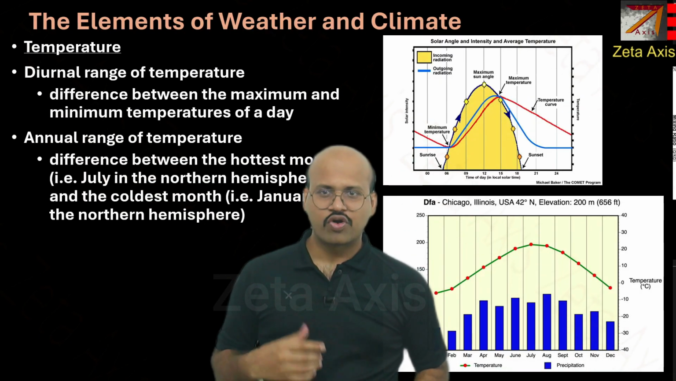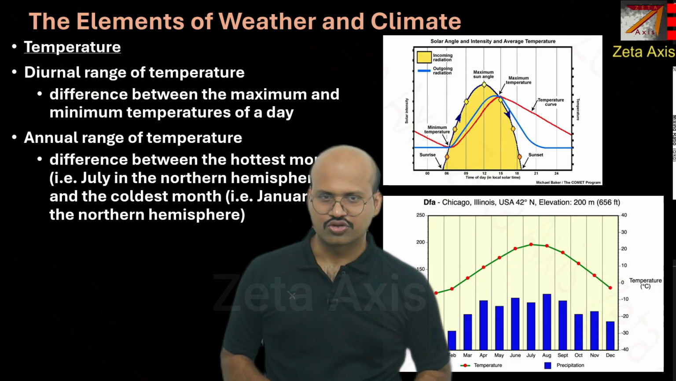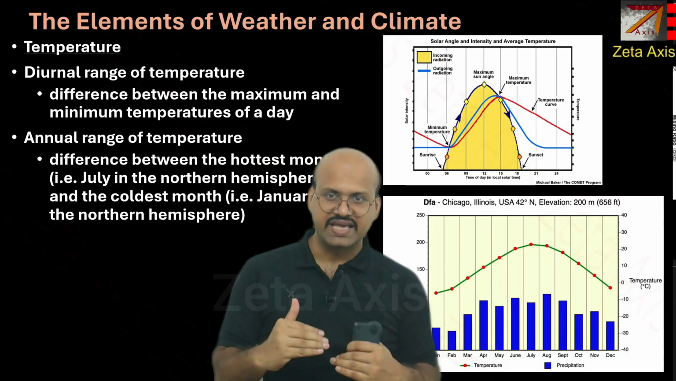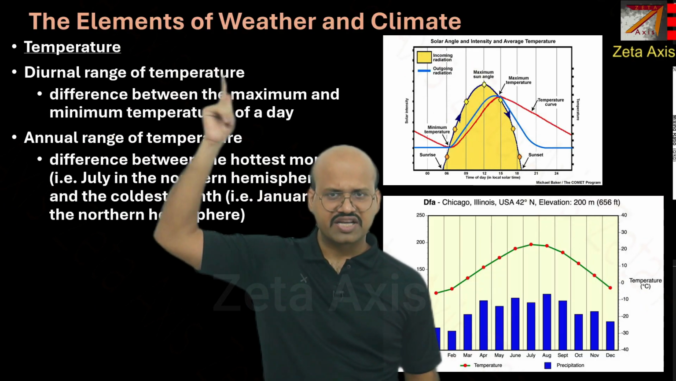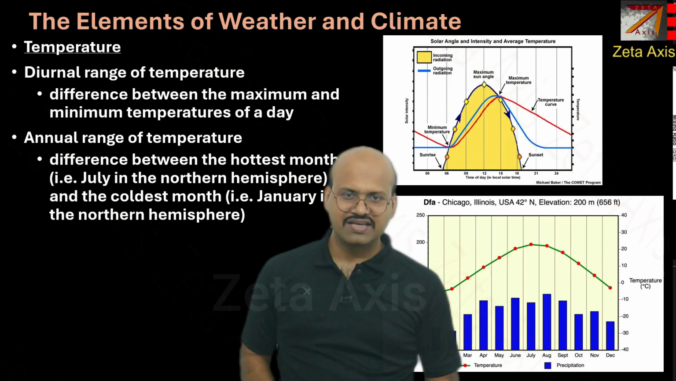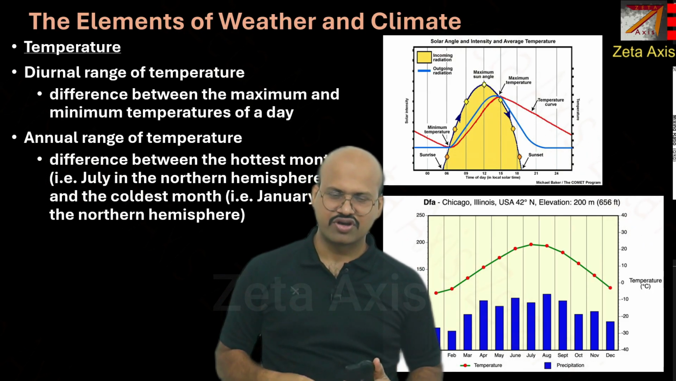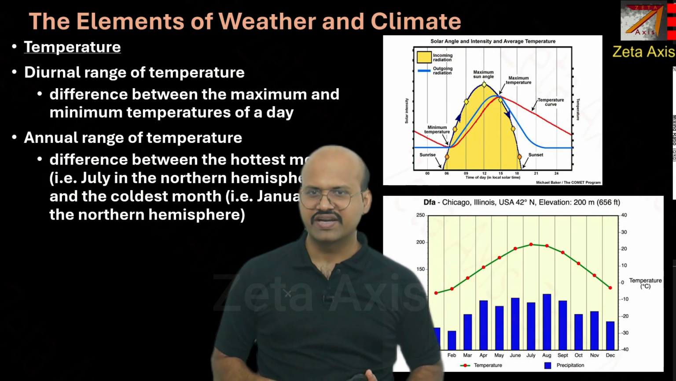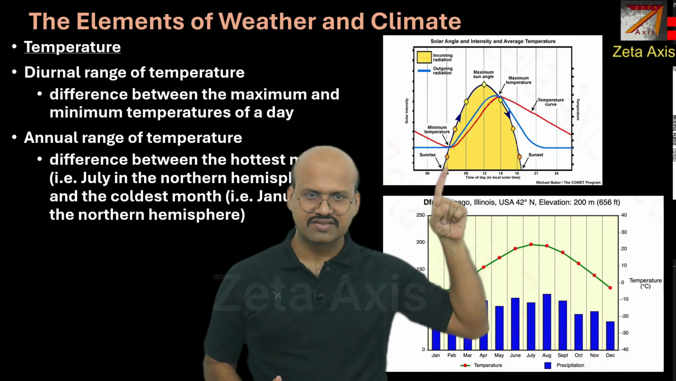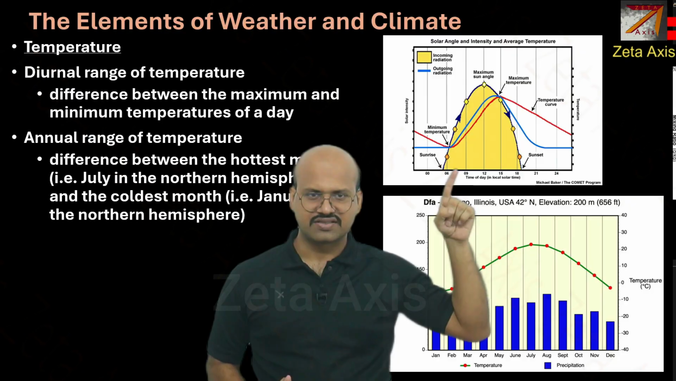Now let's see what the diurnal range of temperature is. Basically, the difference between the maximum and minimum temperature of a day is called the diurnal range of temperature. You will see these terms used when we are studying the different climatic conditions, because different climatic conditions will have different diurnal ranges.